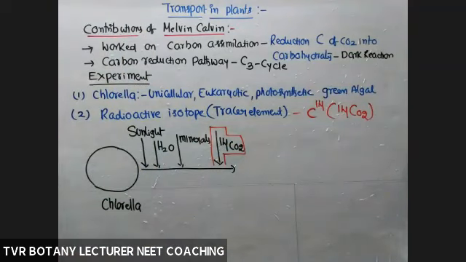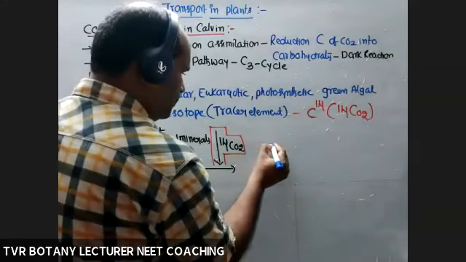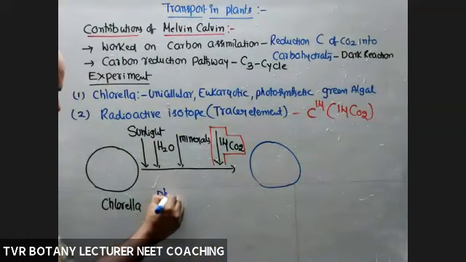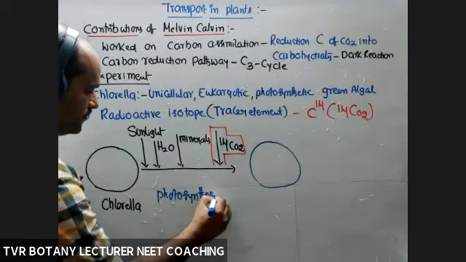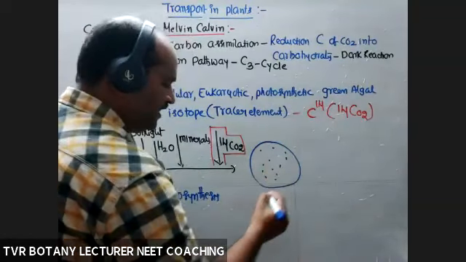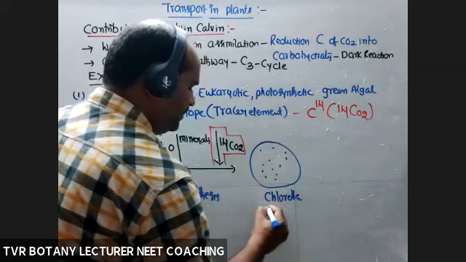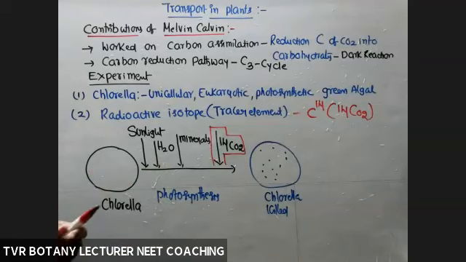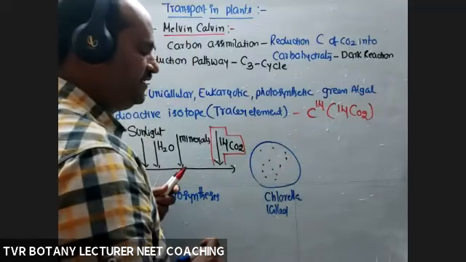Okay, so chlorella supplied with all these things, photosynthesis completed, both light reaction and dark reaction. Now all these chlorella were killed, and sap extracted, particularly cytoplasmic components.